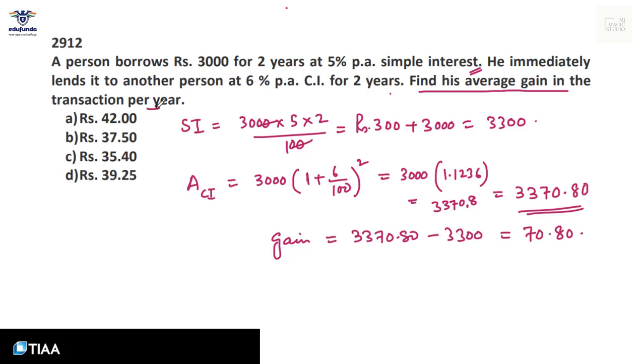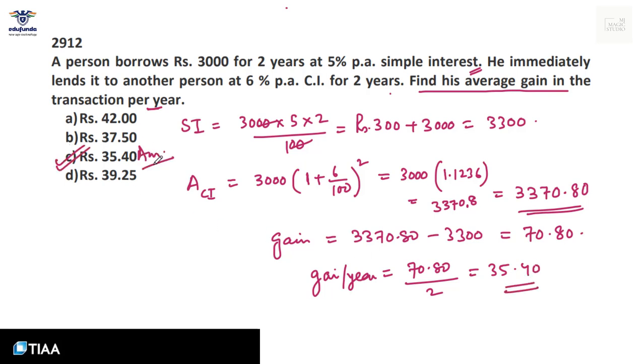Find his average gain in the transaction per year. Gain per year is a simple average. We can calculate 70.80 by 2. That is 35.40, and that is in option C.